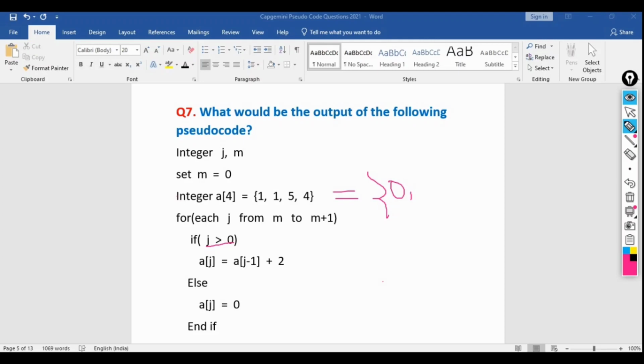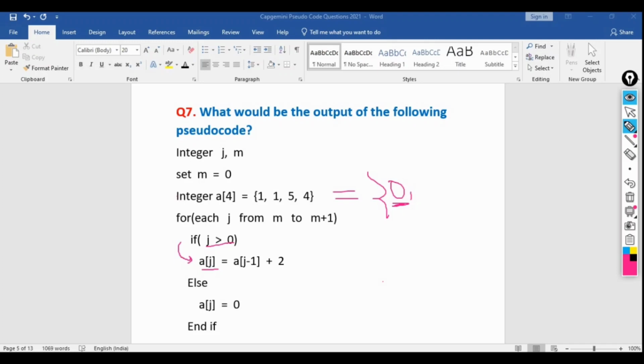Then the second time, j is 1. Is 1 greater than 0? Yes, it is greater than 0. Then it will go inside the if statement, a of j, that means a of 1. Then equal to a of j minus 1. j was 1, so 1 minus 1 is 0, that means a of 0, which equals 0 here. This is the new value, 0 plus 2. So we are assigning a of j, that means a of 1 equal to a of 0 plus 2, that means 2.